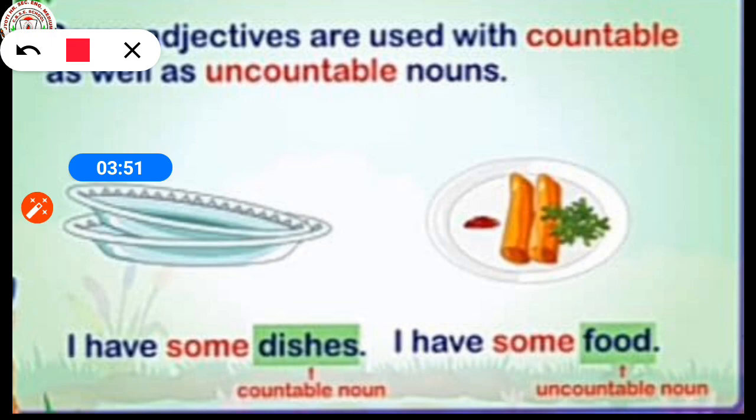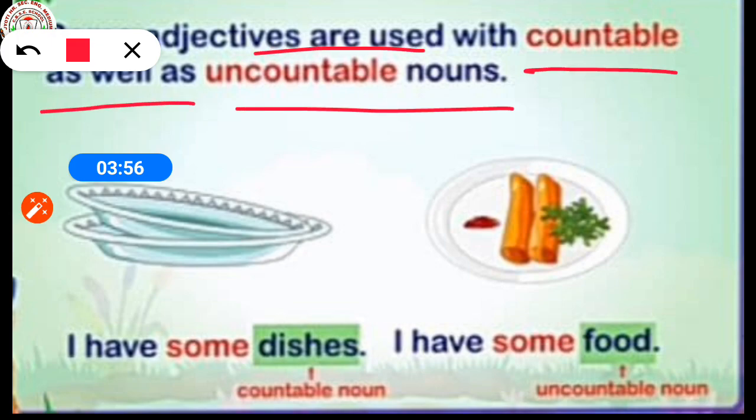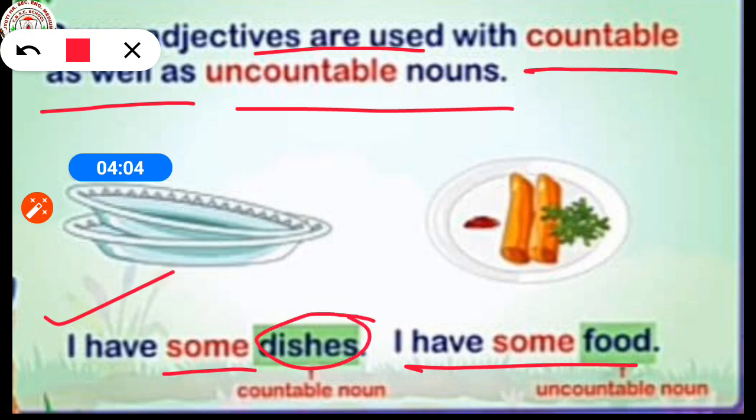Some adjectives are used with countable as well as uncountable nouns. Here you can see the example, I have some dishes. I have some food. Dishes are a countable noun, and food is an uncountable noun. So an adjective can be used with countable as well as uncountable nouns.